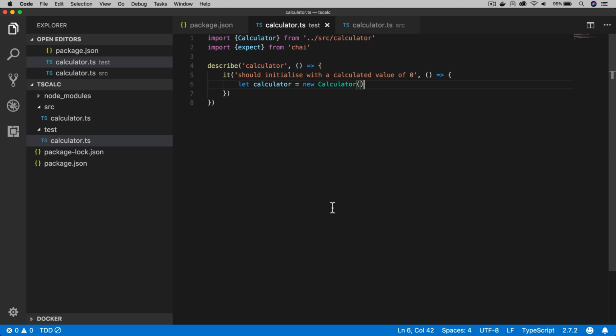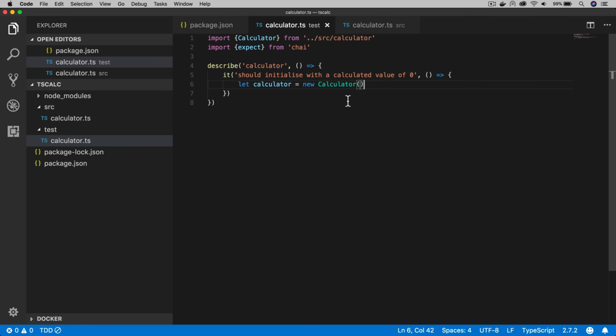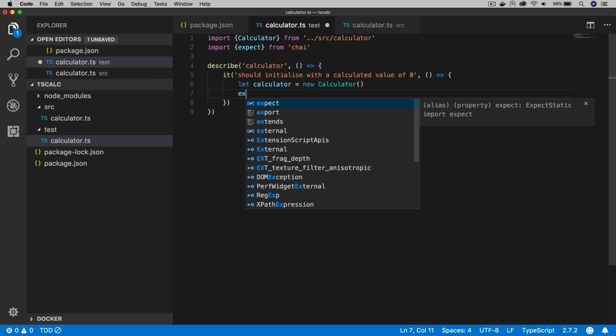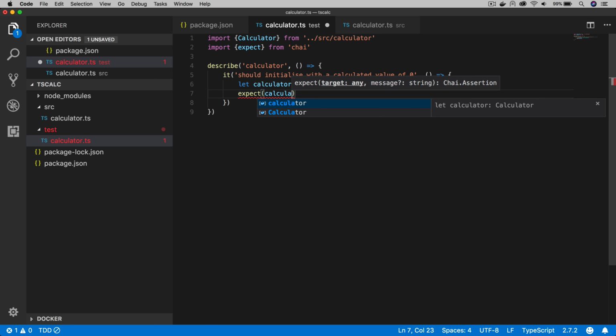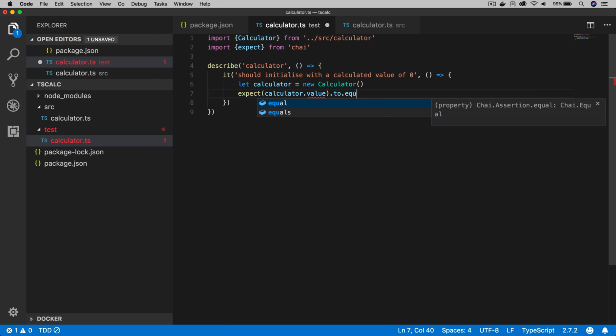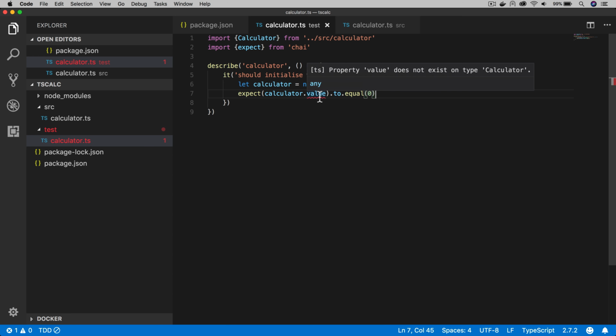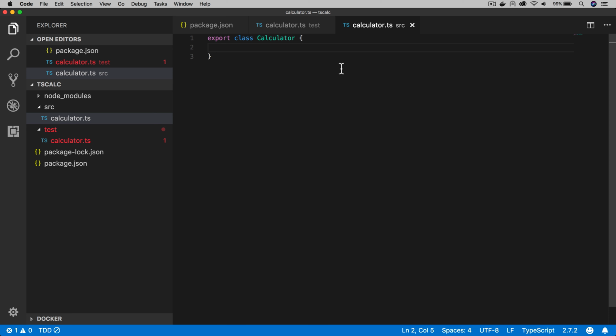Okay, so we've instantiated our calculator. Now for our first expectation, we want to expect the calculator's value to equal 0. So again, you can see IntelliSense kicking in here because we're using TypeScript. We get this nice auto-completion with type safety. And we've got a compile error again, so back to failing. Not a test failure in itself, but a compile failure. So value doesn't exist. So we'll simply add this property to the class.